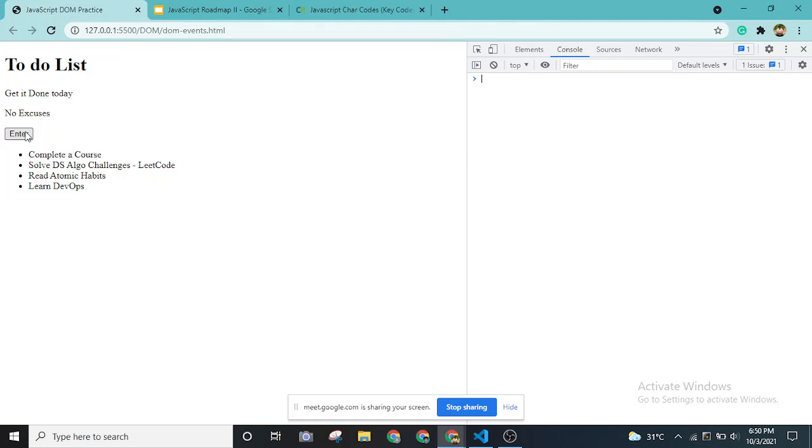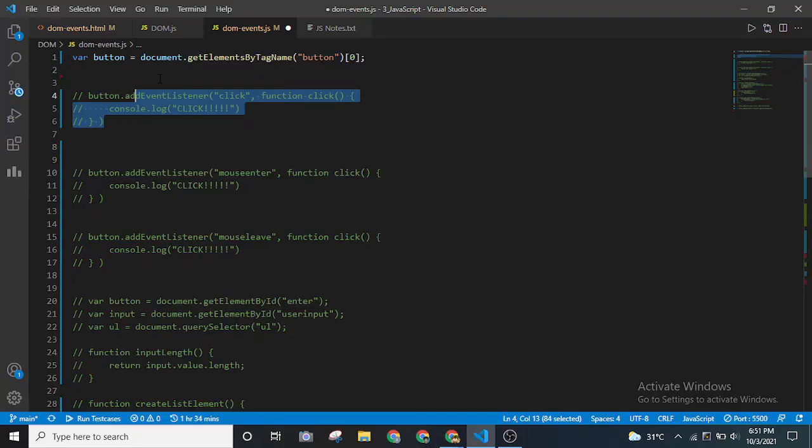Okay, cool. So the next event that we can add, let me comment this one. The first event was this click event. Whenever we click the button, this function will be executed. That's as simple as that. Whenever I'm using these event listeners, I'll be using them with the element that we got using the get elements by tag name. Using the selectors, we are storing the element in the variable button, and I'm directly adding it to the event listener. This is how we add the event listeners in JavaScript.